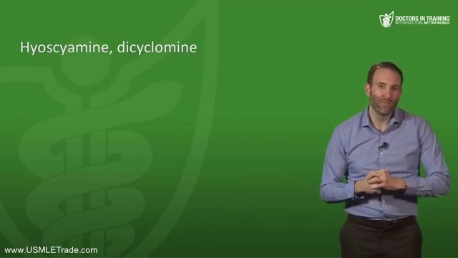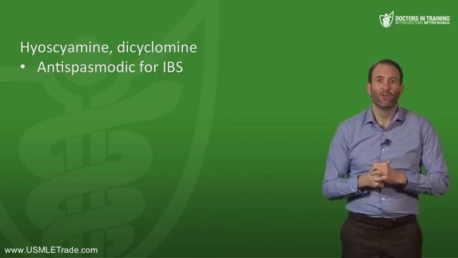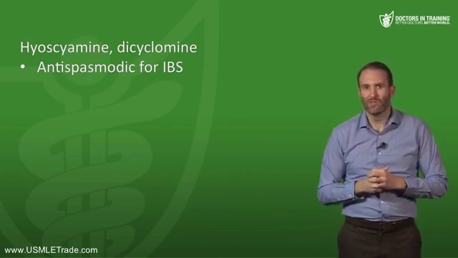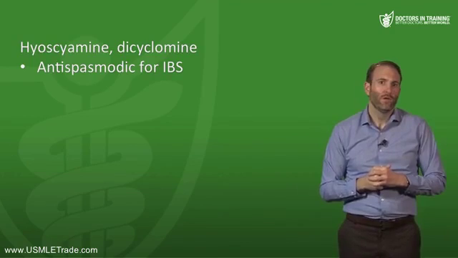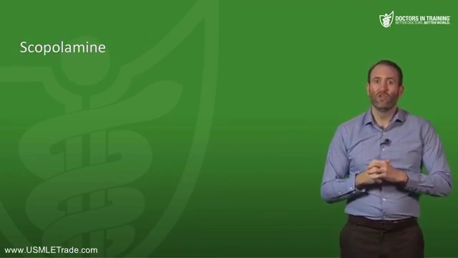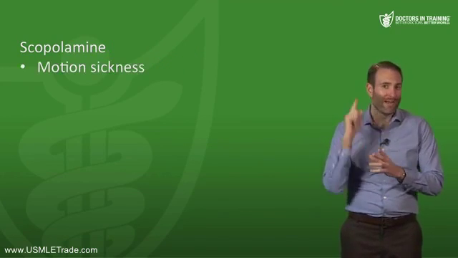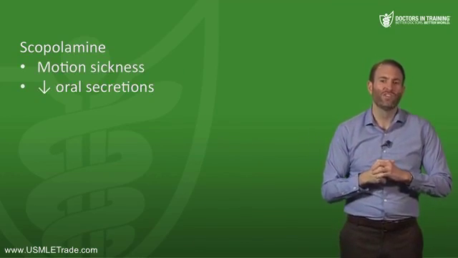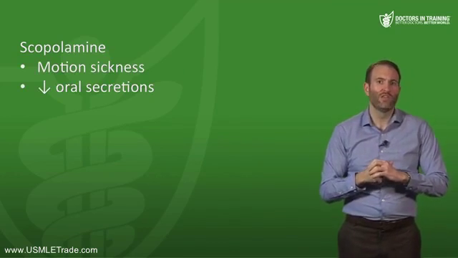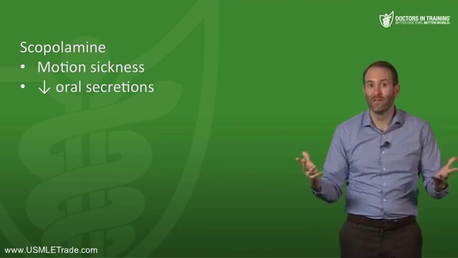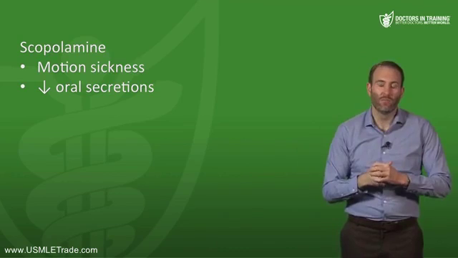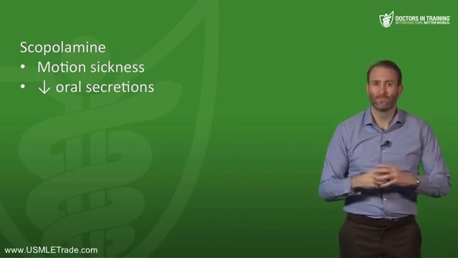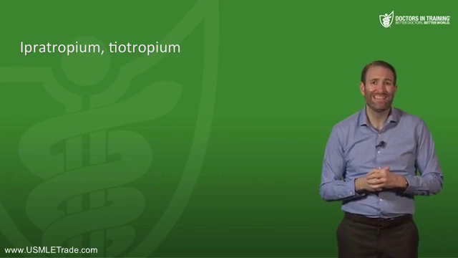Hyoscyamine and dicyclomine. So these are antispasmodics that are used for irritable bowel syndrome. So this will help with decreasing the painful cramping associated with IBS, irritable bowel. Scopolamine is used in patch form that you put behind your ear, and its help is mainly with motion sickness. It's also helpful to decrease oral secretions, which can be used with patients who are mechanically ventilated over a long period of time, especially with patients who can't clear their secretions very well, those that maybe have had strokes.